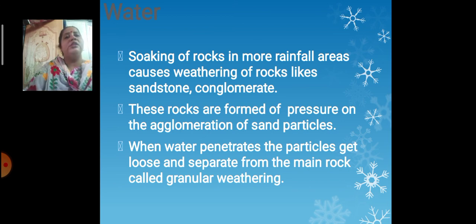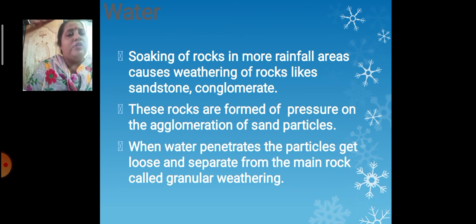I had told you about this word conglomerate. What is conglomerate? Conglomerate over here means combining. Combining of various materials together to form rocks is called conglomerate. Now these rocks are formed under pressure by the agglomeration of sand particles. What is the meaning of agglomeration? I had told you earlier also. That is a collection of things.